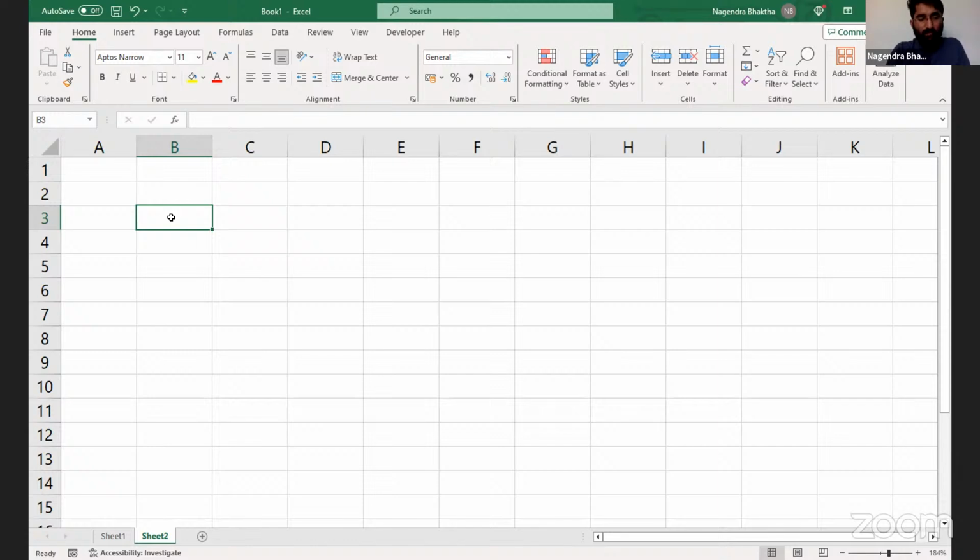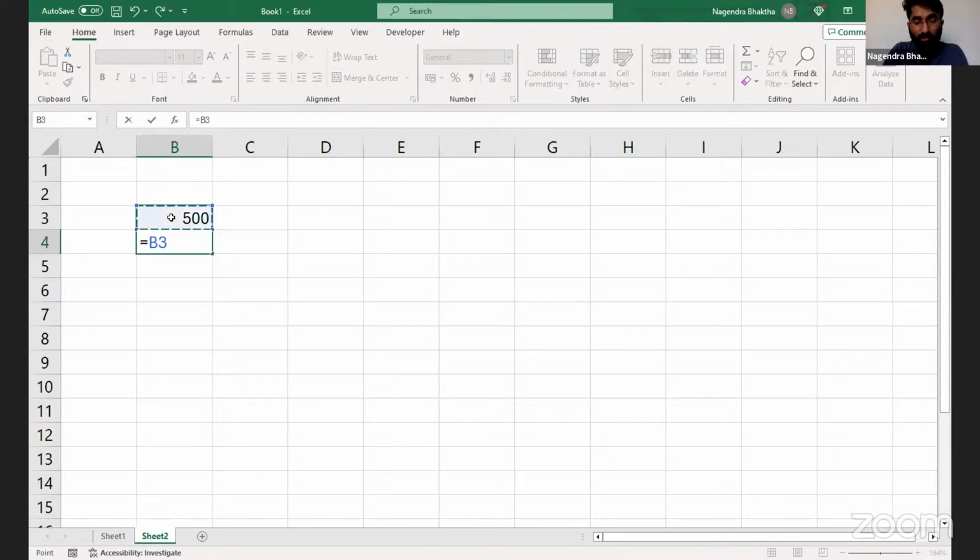Just observe this. There was 500 crore. That 500 crore will become 550 crore next year. How did it become 550, sir? It is equal to this plus this into 10%.